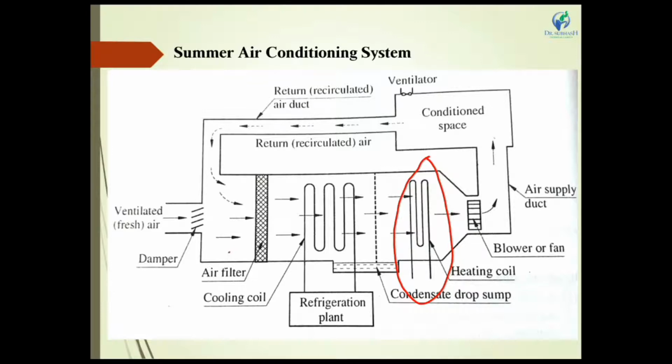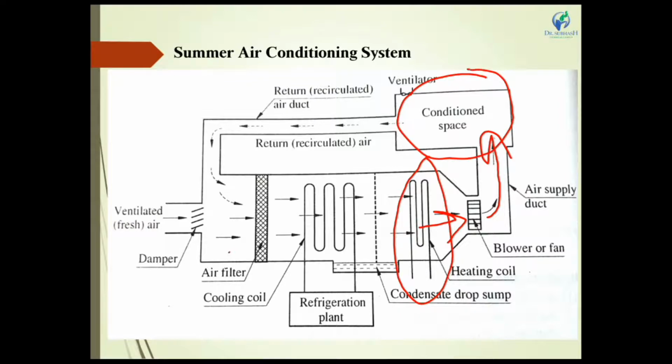Then this chilled air passes through the blower or fan, which gives it velocity. This air passes through the duct into the conditioning space where we require a cooling temperature.